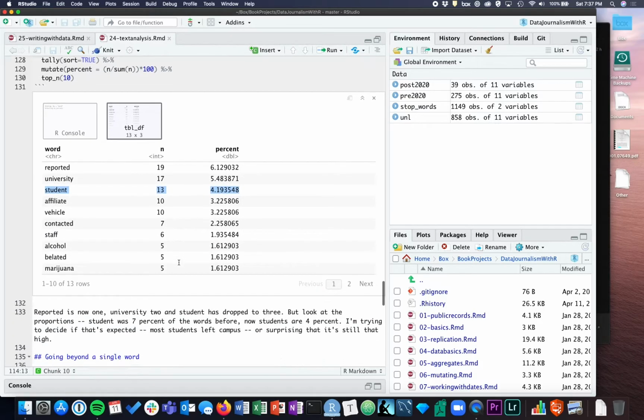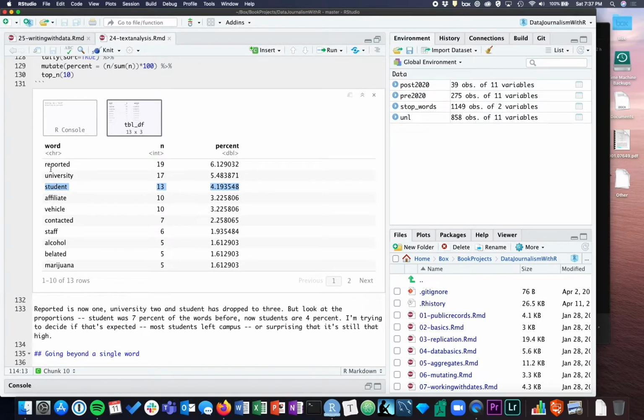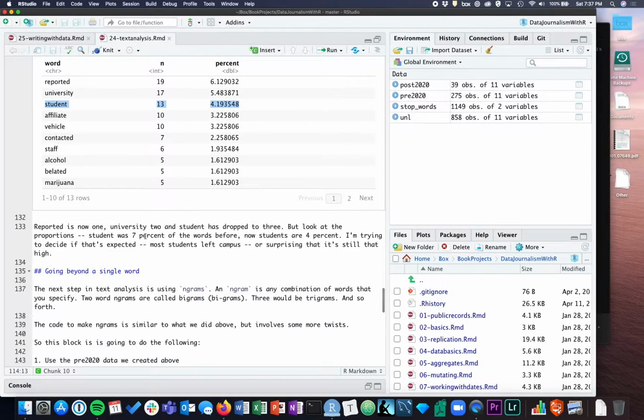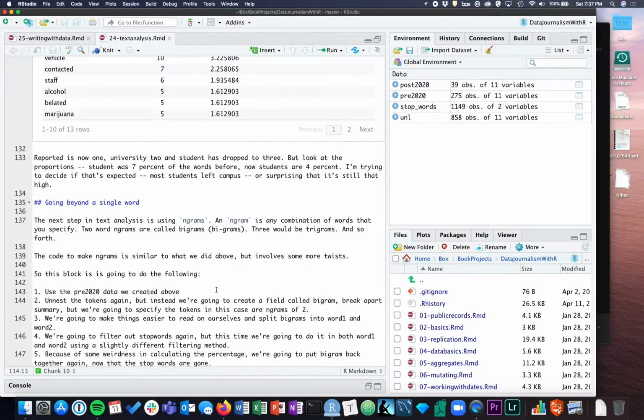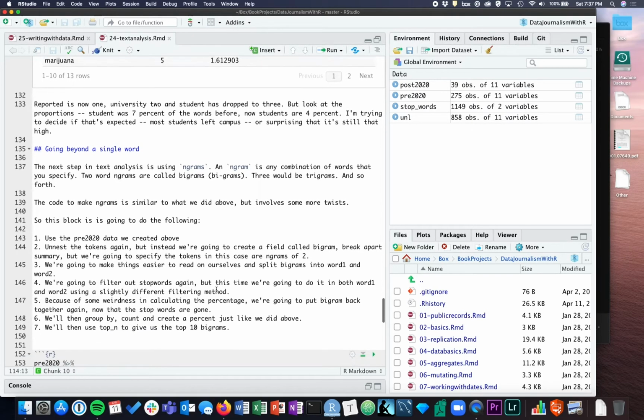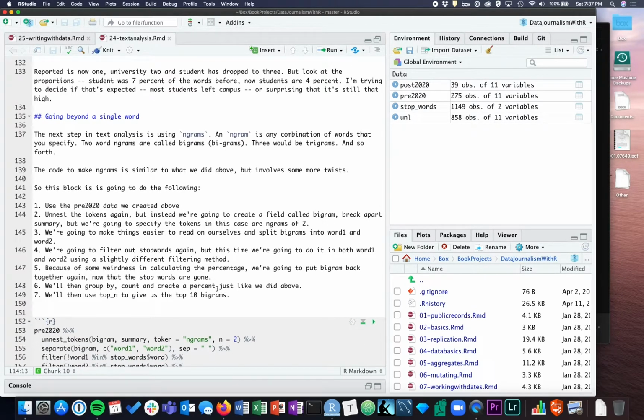But if we wanted to find out how often student is paired with reported, we can use something called an n-gram. N-grams are any combination of words that you specify. So 2 words is a bigram, 3 words is a trigram. N-gram just means n number of words strung together. So this requires a little bit more work